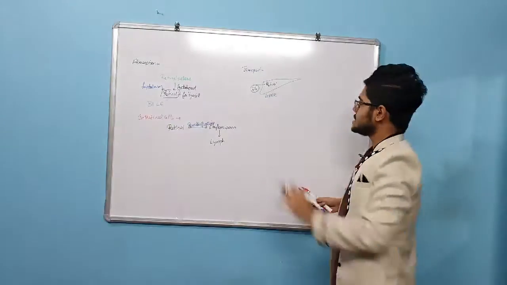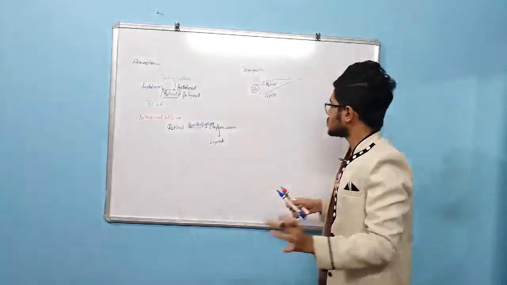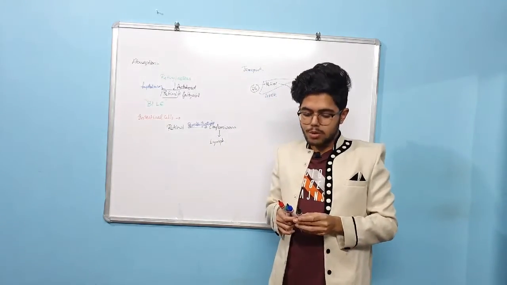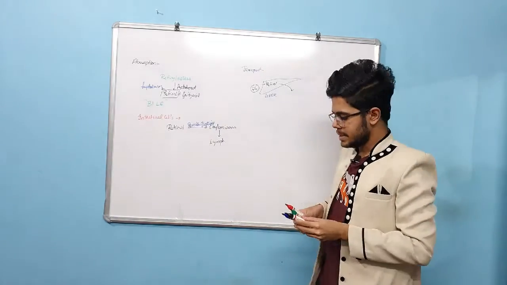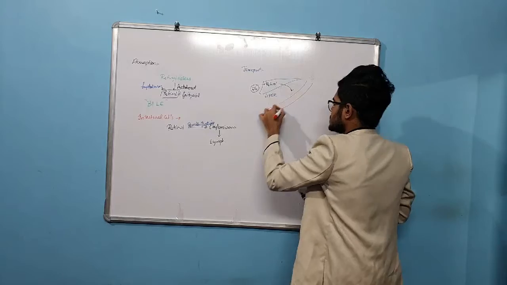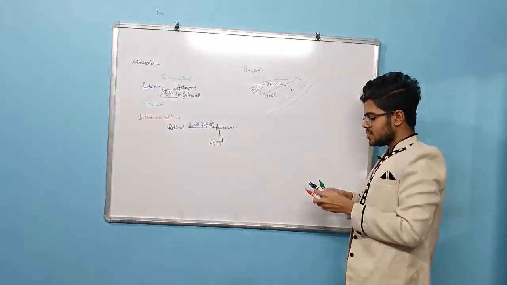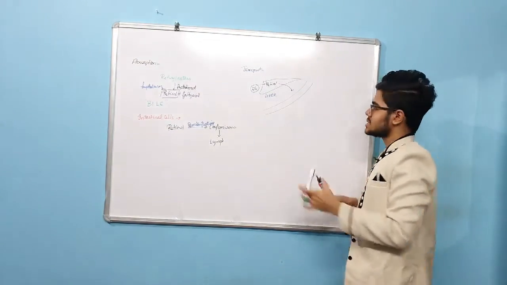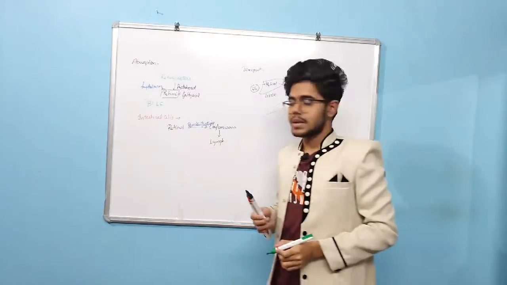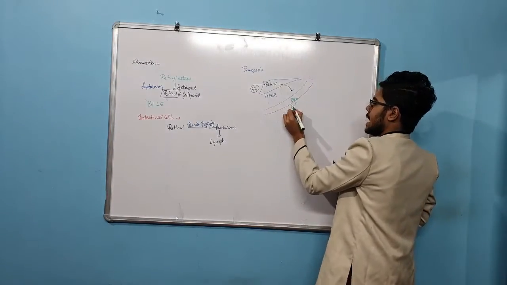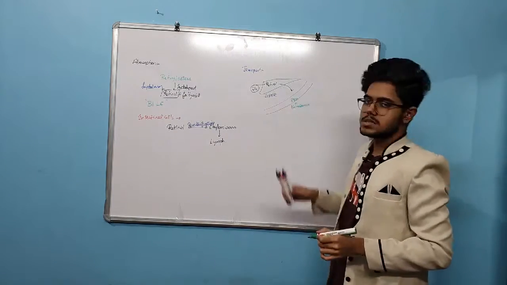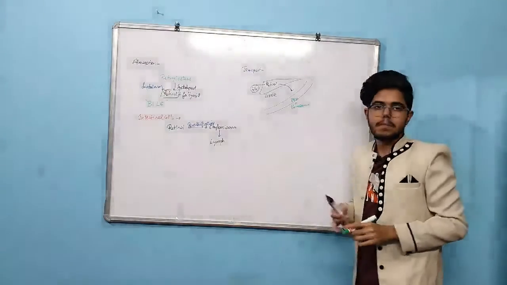Now this retinol gets transported to the circulation with the help of a protein called RBP, that is retinol binding protein, and also with prealbumin.